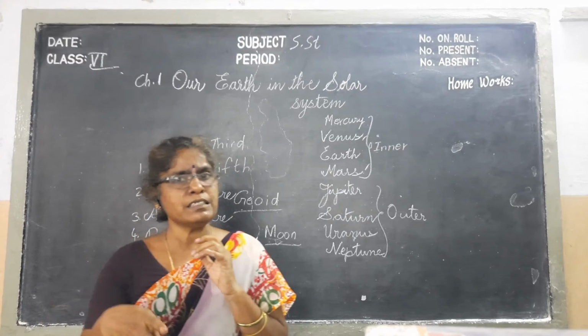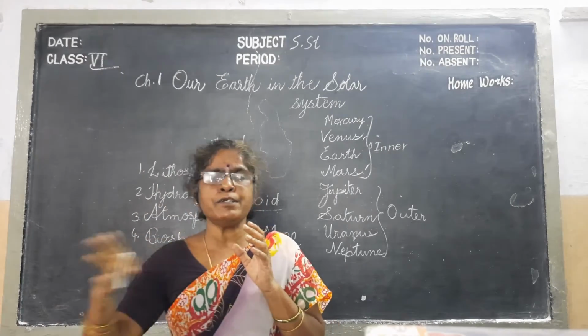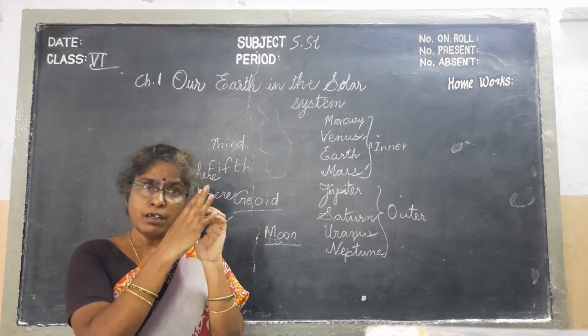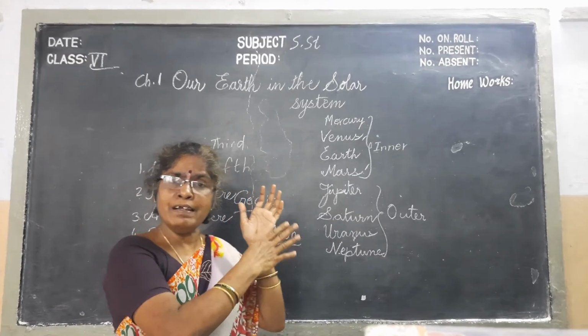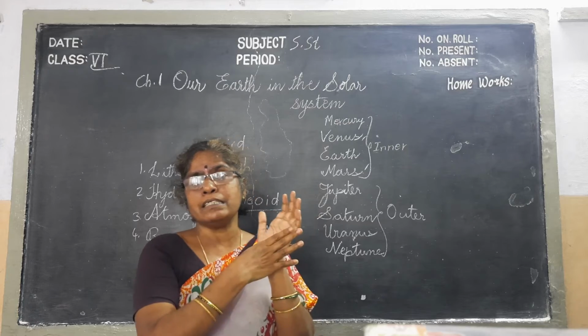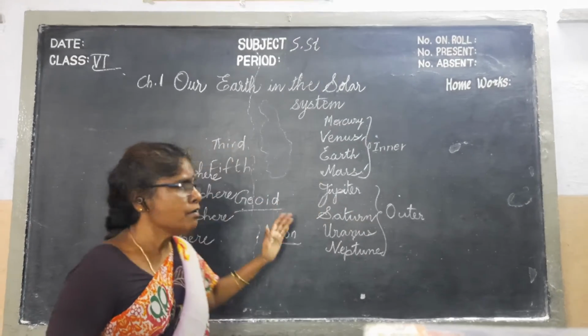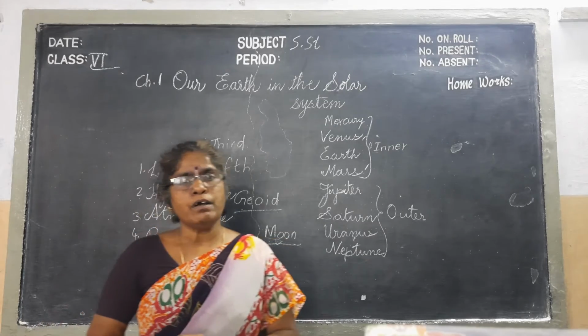Generally, we have months January to December, we know that. But we also count lunar months, named Chaitram, Vaishakam, like that. That is from the movement of the moon.